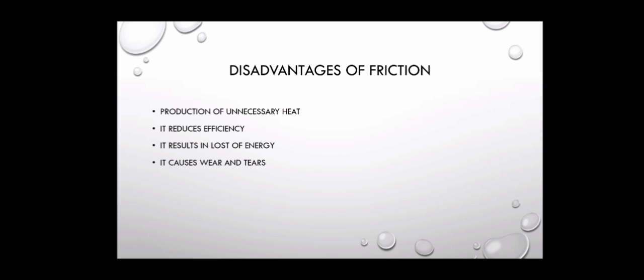Friction also reduces efficiency. Taking a look at our machines, for example, the amount of energy we are inputting into the machine is for the machine to produce meaningful work. But out of the energy, friction will convert some of it into heat, which is not producing any useful work for us. It is just a form of energy lost. Thereby, friction reduces the efficiency of our machine. Due to the production of heat, it causes loss of energy also.